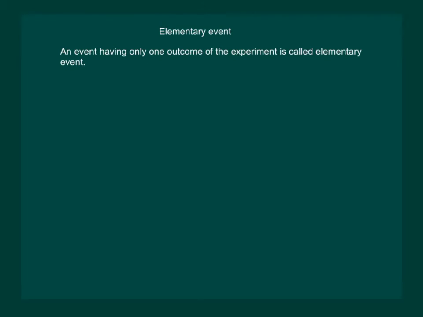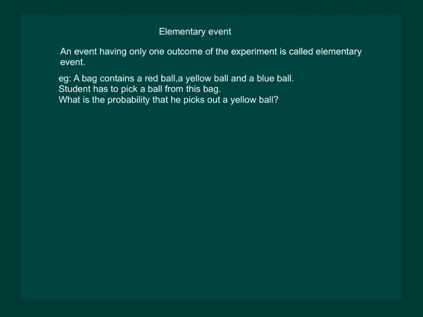Let us try to understand what is meant by an elementary event. The definition goes like this. It says that an event having only one outcome of the experiment is called an elementary event. For example, a bag contains a red ball, a yellow ball and a blue ball. A student has to pick a ball from this bag. What is the probability that he picks out a yellow ball?